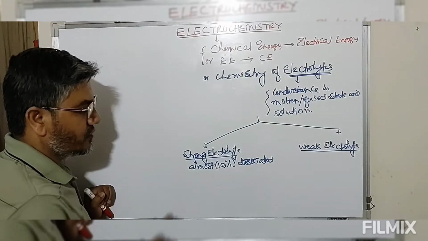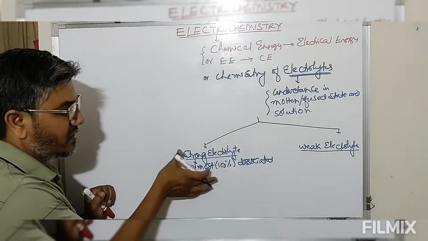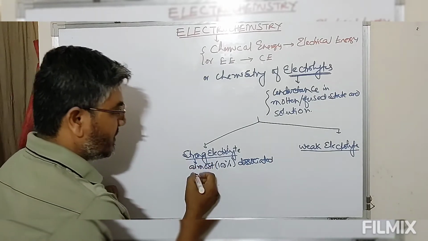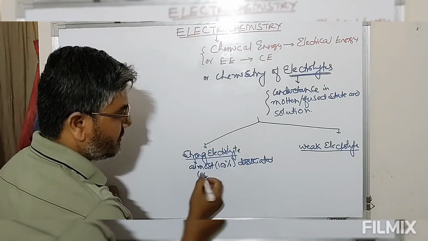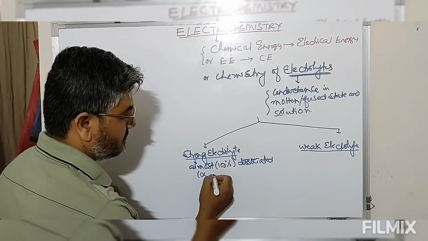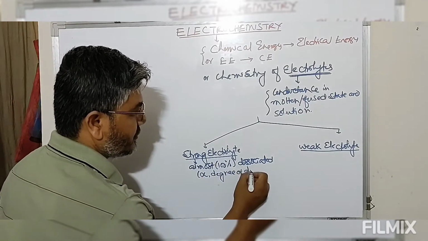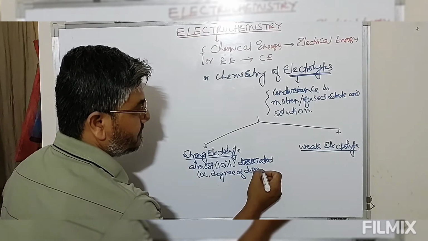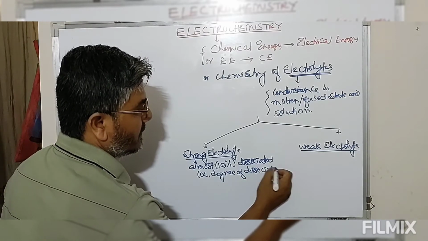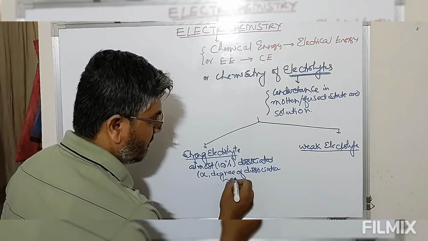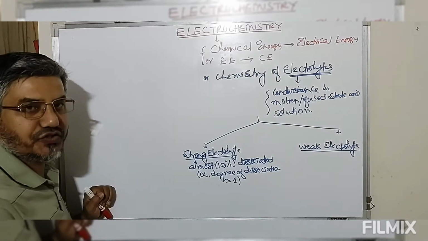Those electrolytes which are almost 100% dissociated are known as strong electrolytes. That means alpha, the degree of dissociation, is approximately 1 or 100% dissociated.